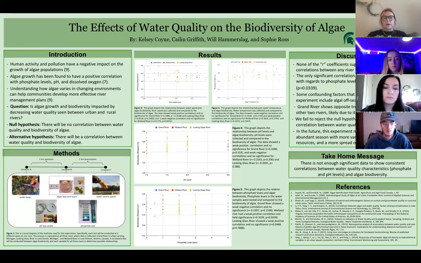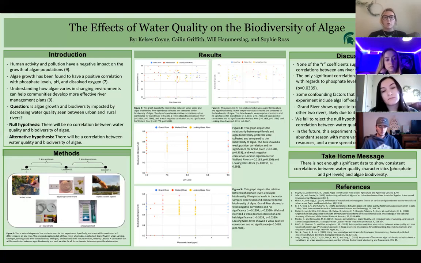In order to best display our results, we decided to make 4 graphs. The first comparing algae diversity to river speed, the second comparing algae biodiversity to water temperature, the third comparing algae biodiversity to pH levels, and the fourth comparing algae biodiversity to phosphate levels. The 3 rivers were plotted on each graph so we could easily compare results between them.